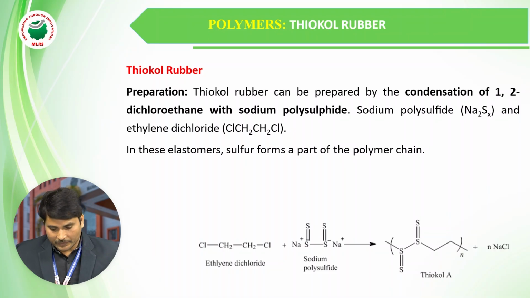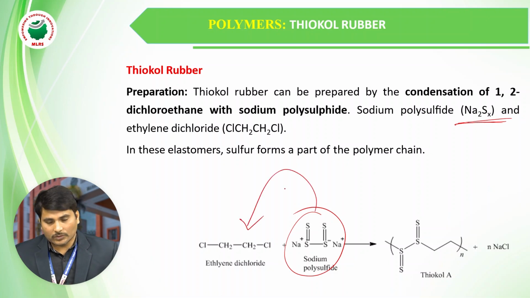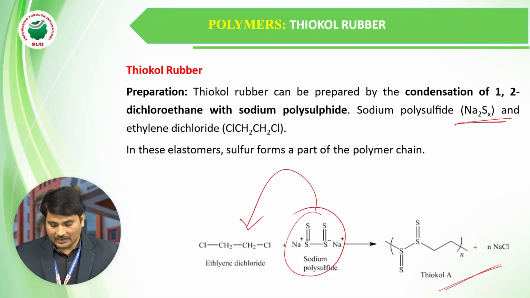Thiacol rubber can be prepared by the condensation of 1,2-dichloroethane with sodium polysulfide. When sodium polysulfide reacts with 1,2-dichloroethane, we get thiacol, also called polysulfide rubber.